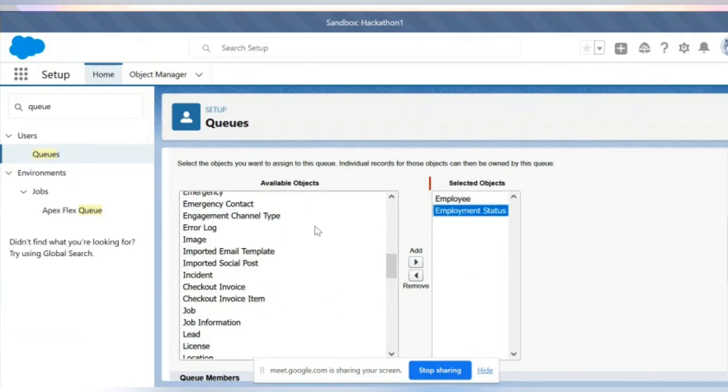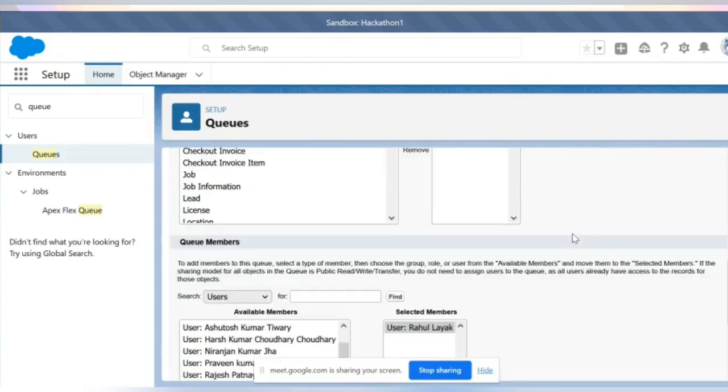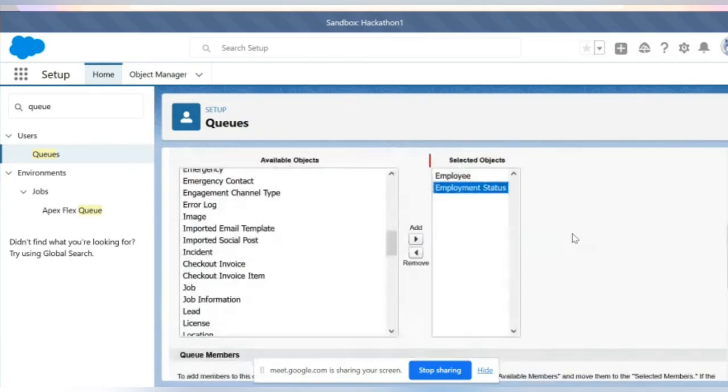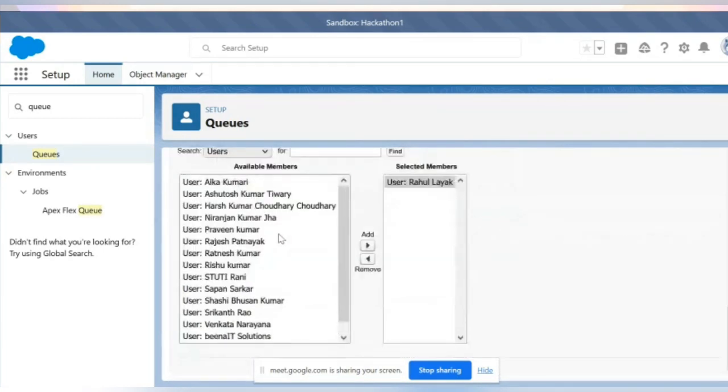Again, we are not restricting the users here. At any time, if anyone creates the record in the system, not only Rohit, Rahul needs to be notified. Anyone can create that record. As soon as the record gets created, he should be notified. Suppose you are creating employee and employment status objects. If any record is created, you are saying to notify Rahul.